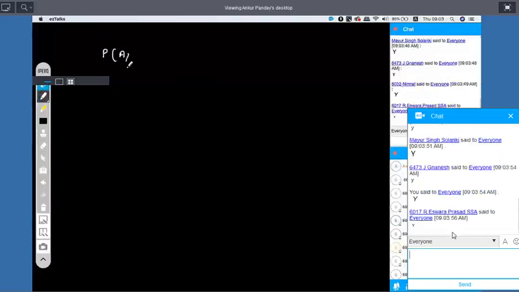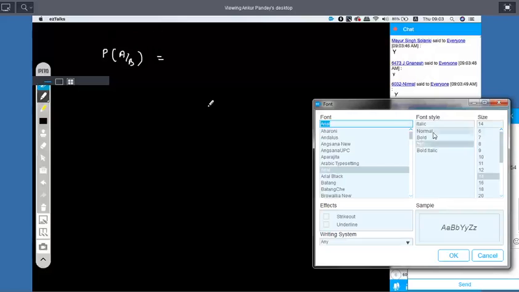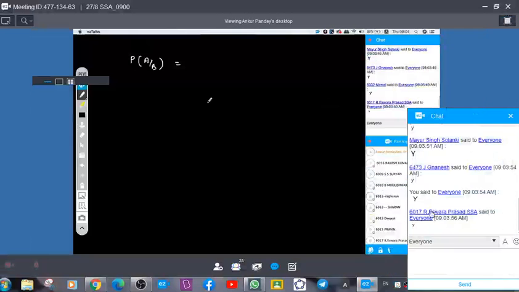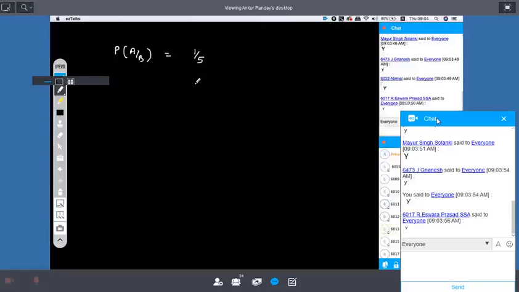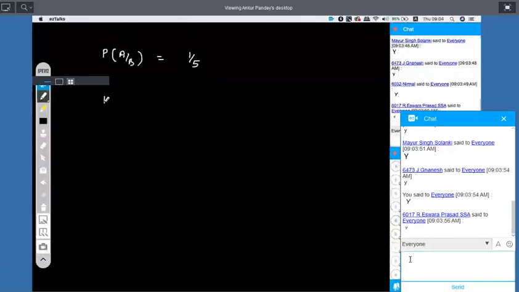So if it is given that P of A by B is 1 by 5, it is also given that P of B is 2 by 5, then what will be the B complement intersection A? Quickly.